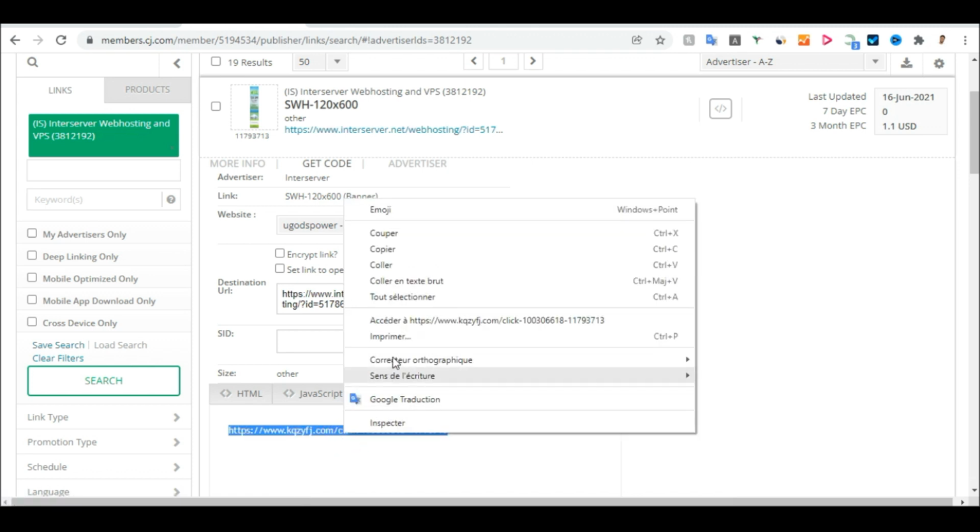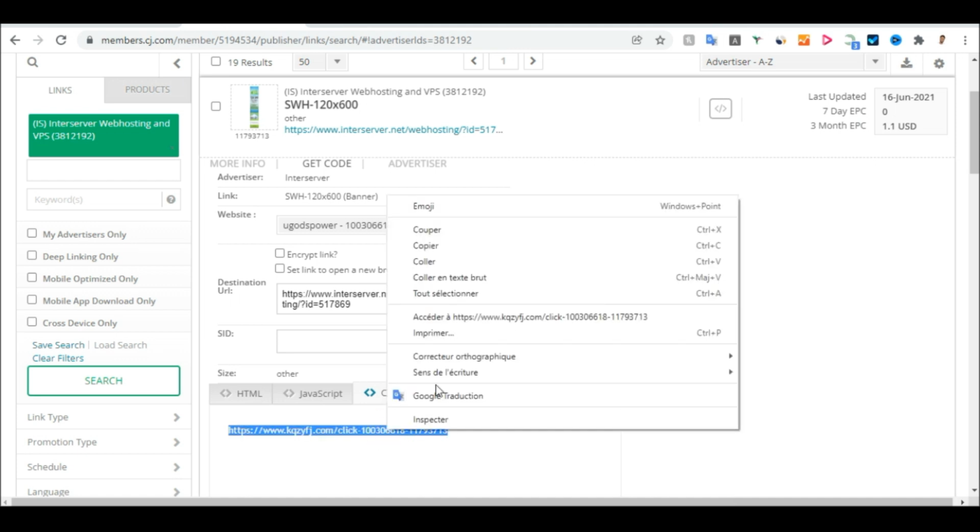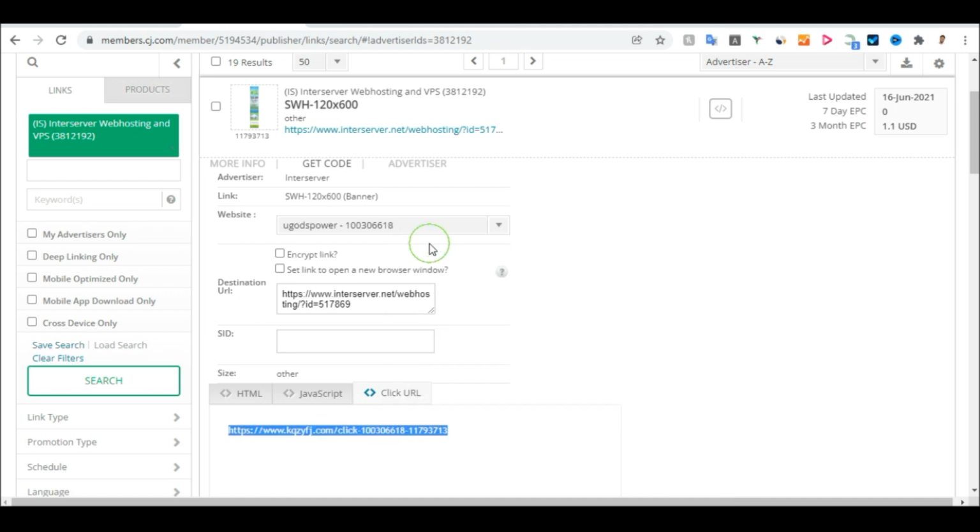So this is the link we are going to be promoting. We are going to start sending people to this link. Anyone that clicks on this link, they buy web hosting and domain from this platform, we will make a commission. So we need to copy this link, and we will move to the step of how you can promote this link. So I will show you now how you can start promoting this link. So you just need to come to this section and copy.